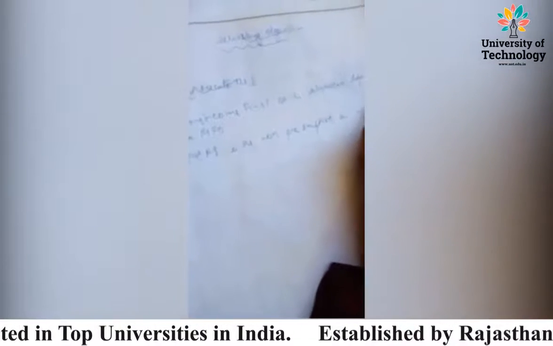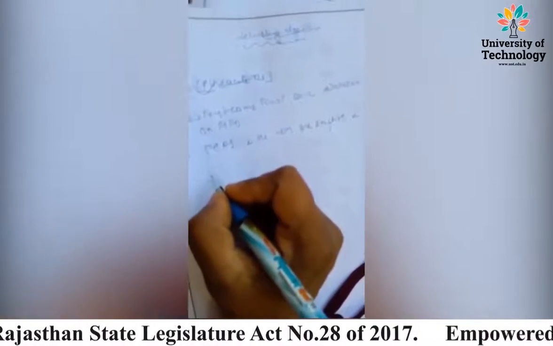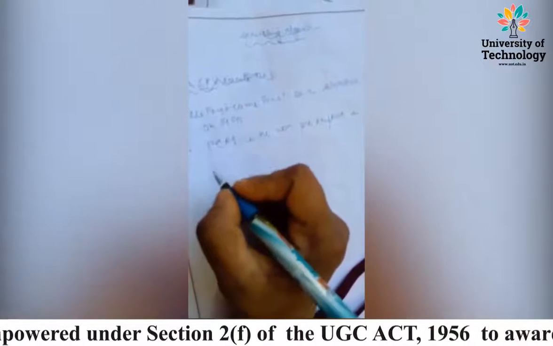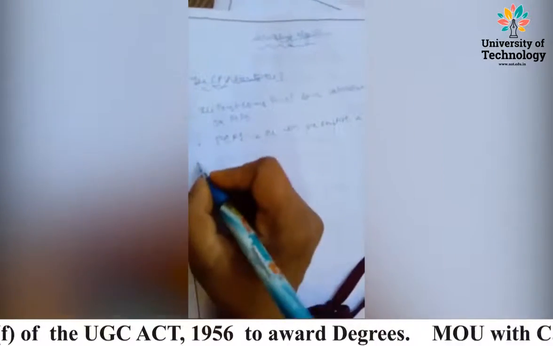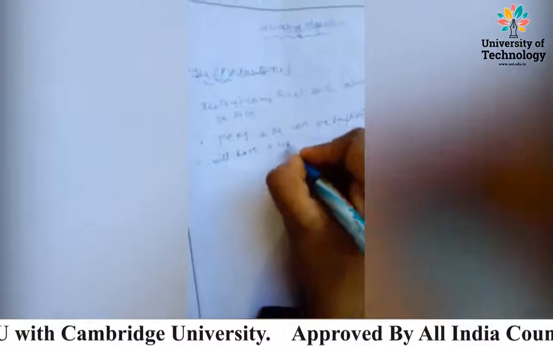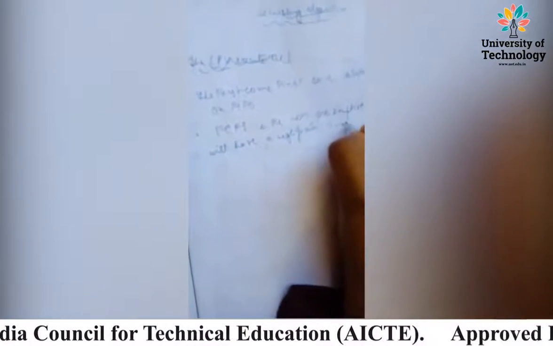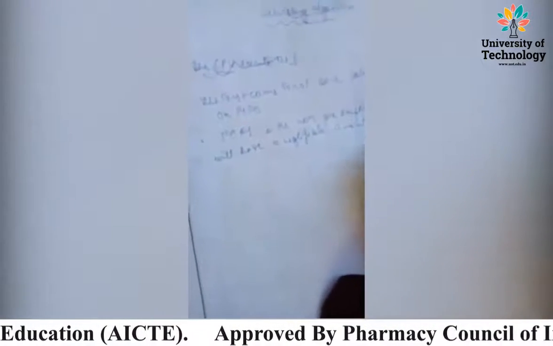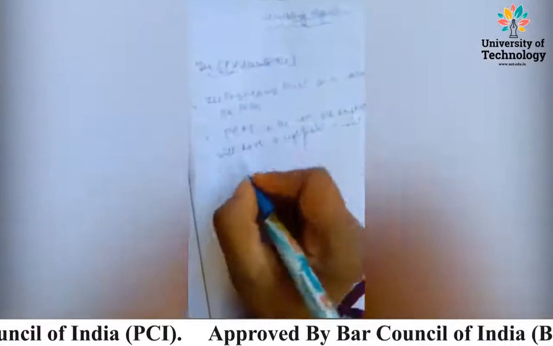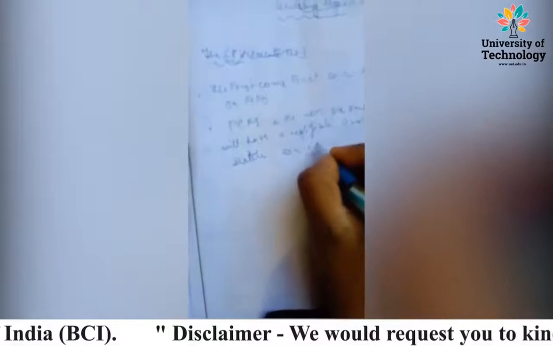and will have a negligible amount of context switching as a job.